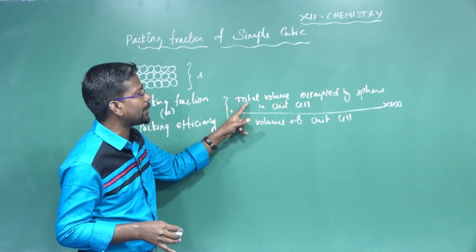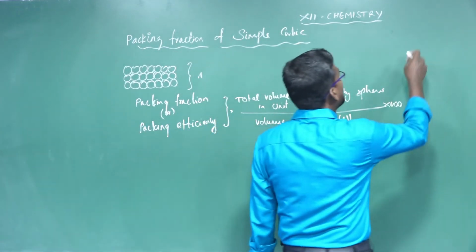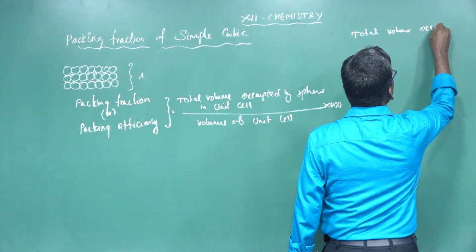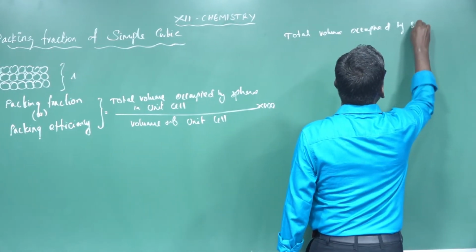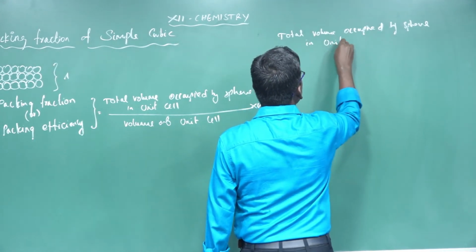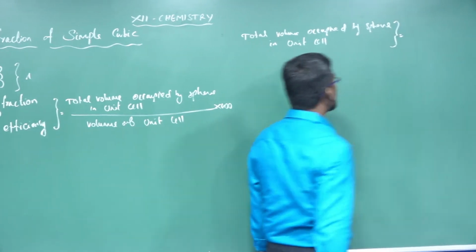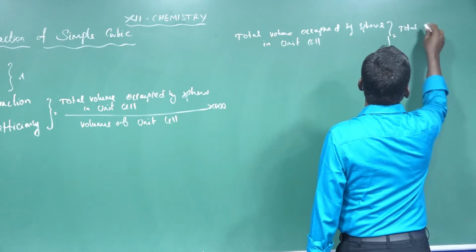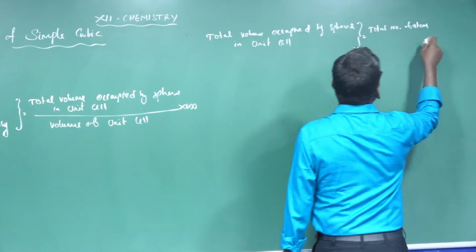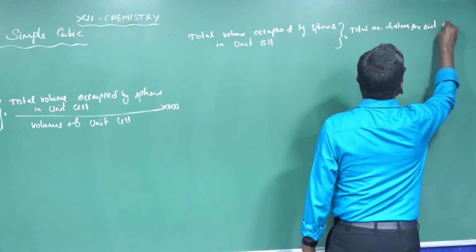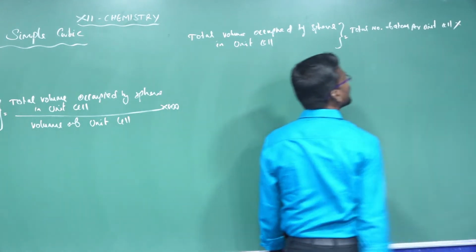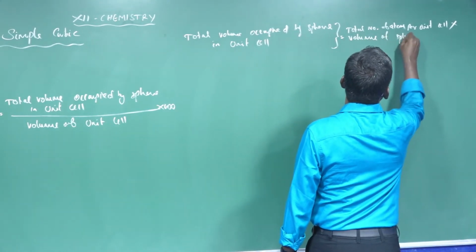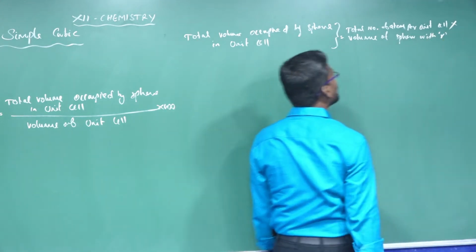What is the meaning of total volume occupied by spheres in the unit cell? The total volume occupied by spheres in the unit cell is equal to the total number of atoms per unit cell multiplied by the volume of the sphere with radius r.